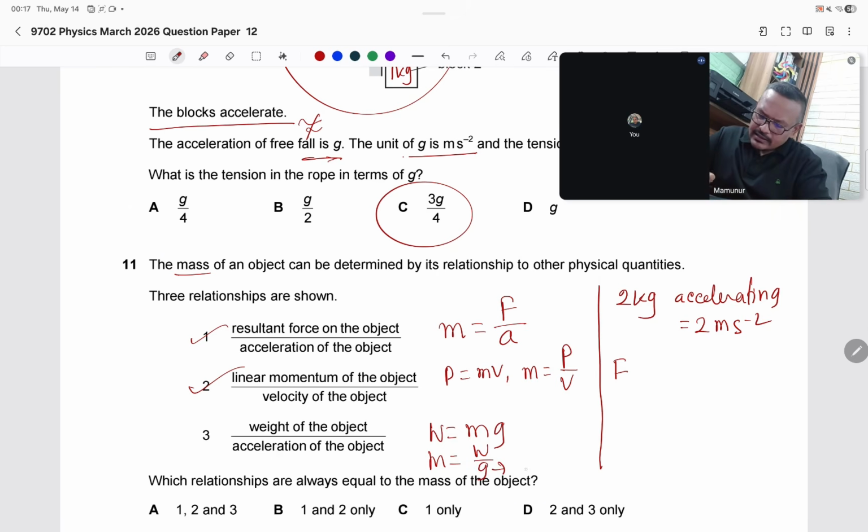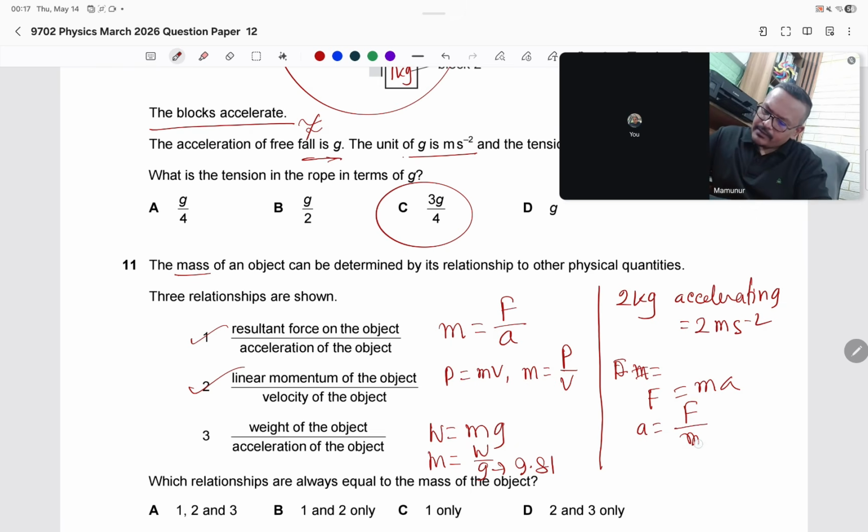g is the gravity, 9.81. But here, F equals ma, so a equals F by m, or m equals F by a.